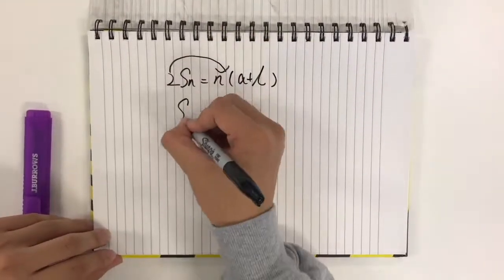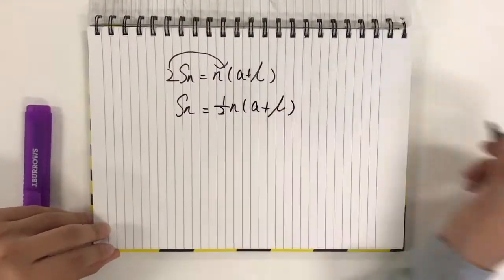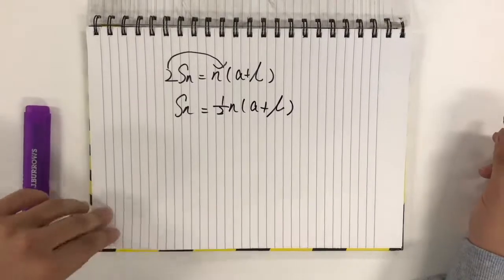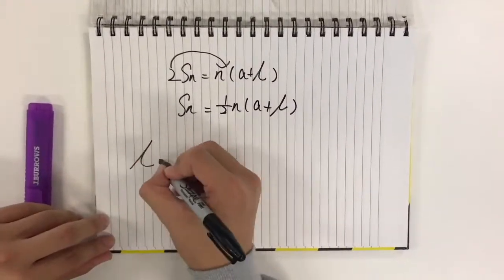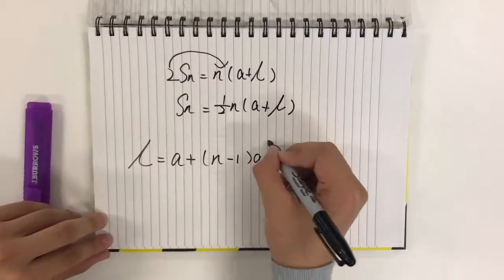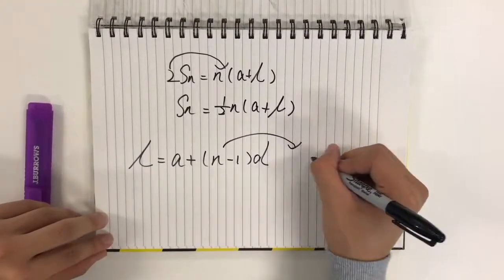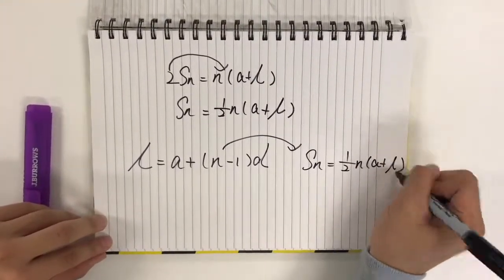If we move the 2 to the other side, we get Sn equals 1 over 2 times n times a plus l. So if we substitute l equals a plus n minus 1 times d into the equation we just got, we can get this.